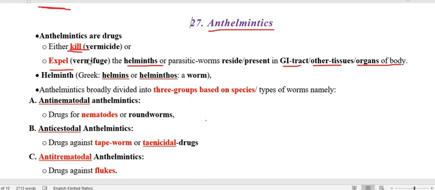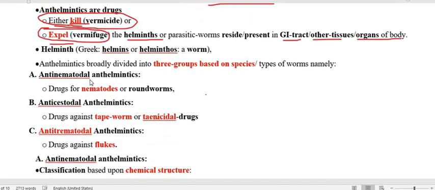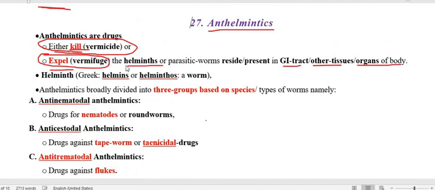So when we specify that the drug is going to kill the worm, we call it the vermicide or vermicide anthelmintic, or if the anthelmintic is going to only expel it out, then we call it the vermifuge or vermifuge anthelmintic. The word helminth is derived from a Greek word helmenes or helminthos, which means worm. So this is the meaning of helminth.